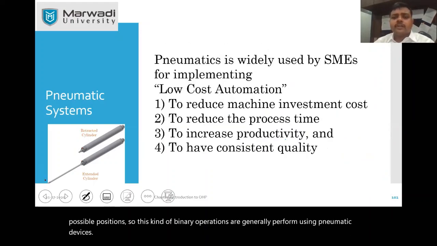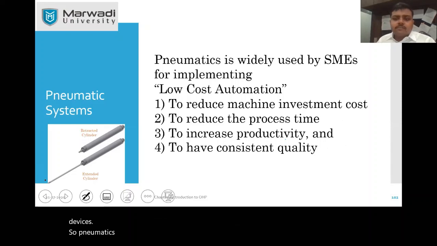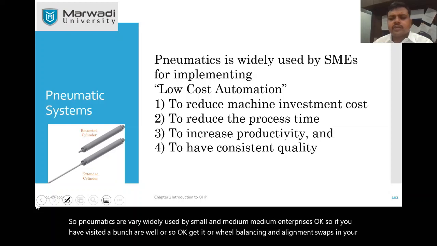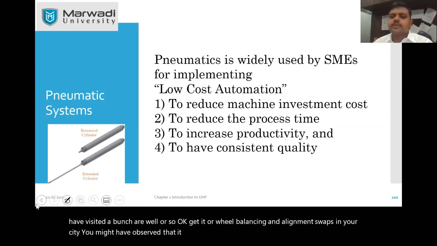So pneumatics are very widely used by small and medium enterprises. If you have visited a puncture shop, or a garage or wheel balancing and alignment shops in your city, you might have observed that it is very common for people to use a pneumatic nut opener.